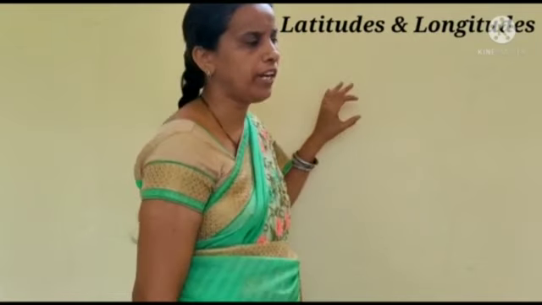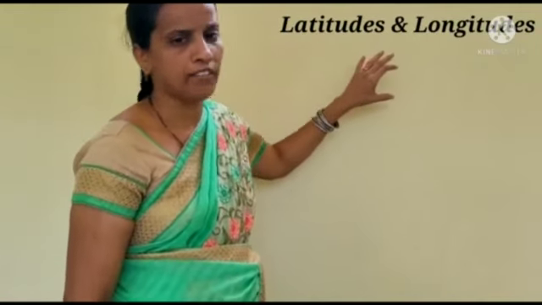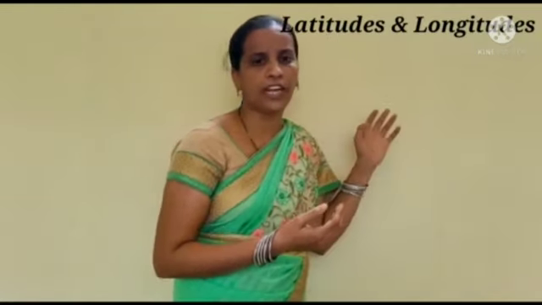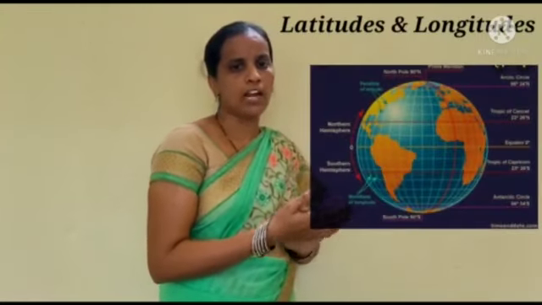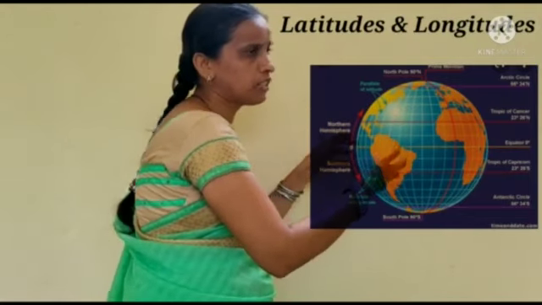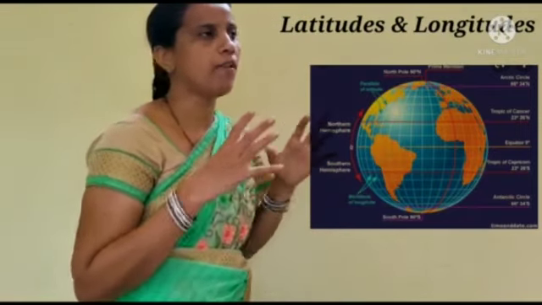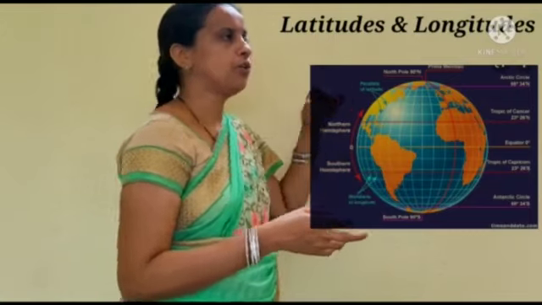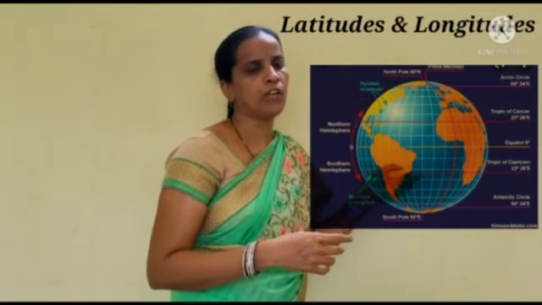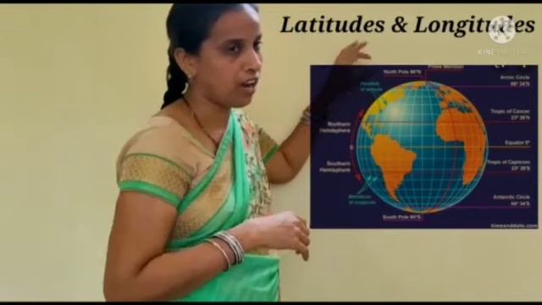Element of latitudes and longitudes. It is very important to draw latitudes and longitudes on the map. So what is the use of latitudes and longitudes? It is easy to locate a place on the globe, and also to guess the climatic conditions between the latitudes and longitudes. We can know the location, weather and climatic conditions only with the use of latitudes and longitudes. Children, I hope we all have understood.